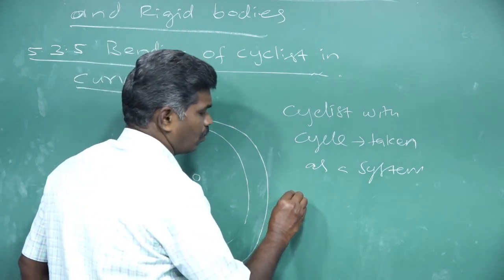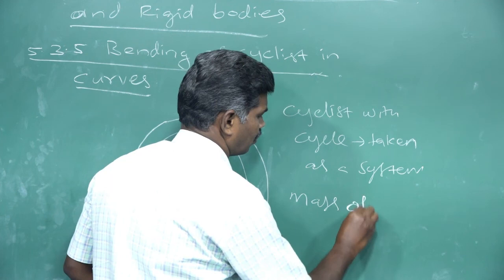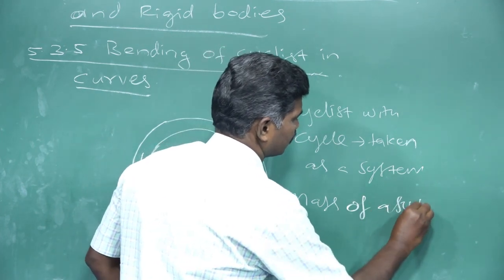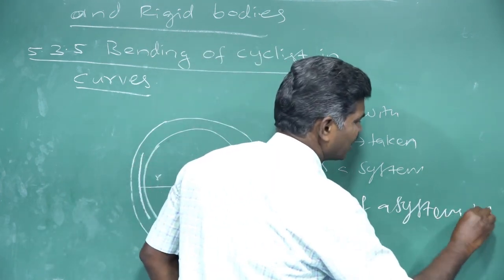The mass of the system can be denoted as M.